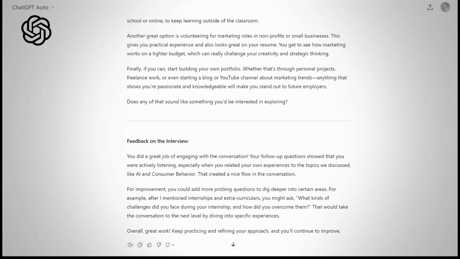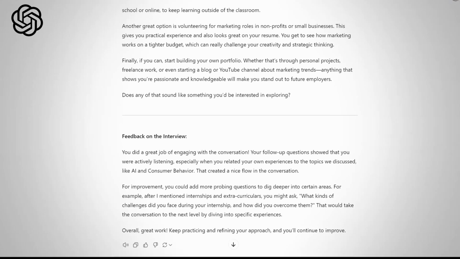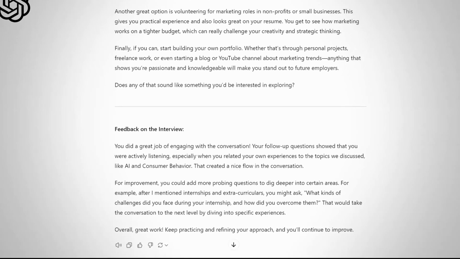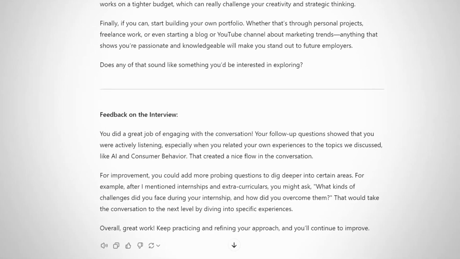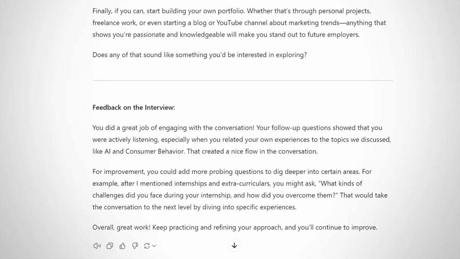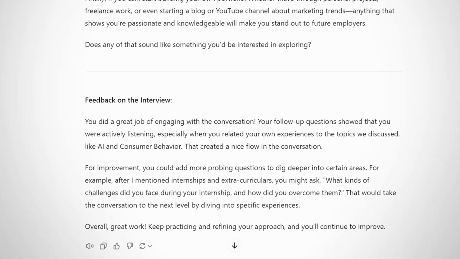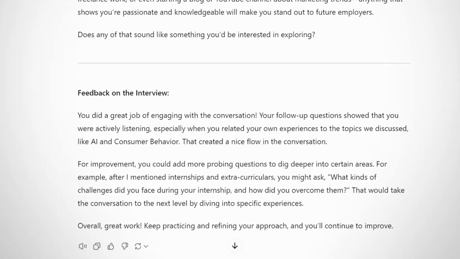The real power here is that when I'm done with the practice questions, the interviewing skills that I'm trying to develop, then I can get feedback. So now it'll go through and give me some specific feedback on things that I did well, some things that I can improve upon. So that's really powerful because now I can learn by going through this. So that was an example of using the AI via the text method, right?